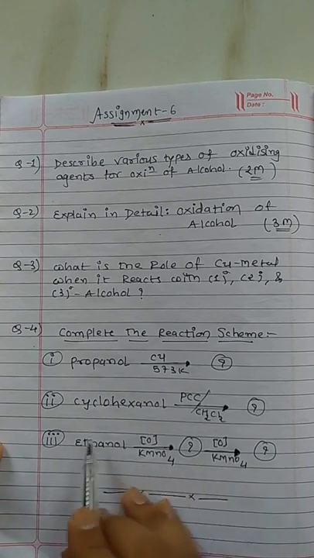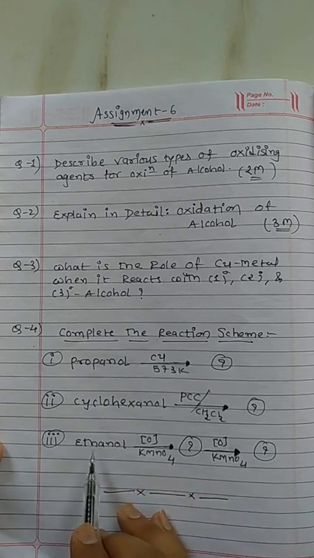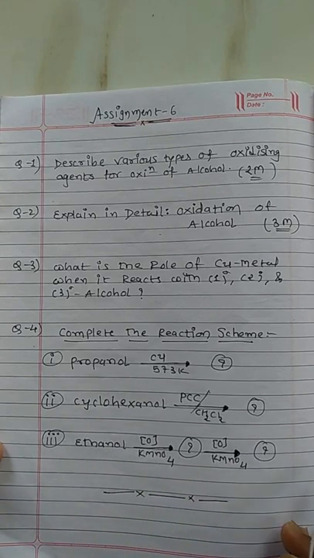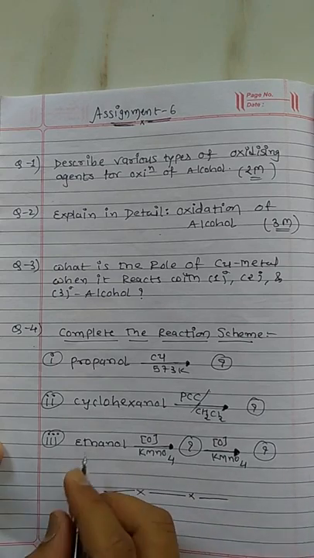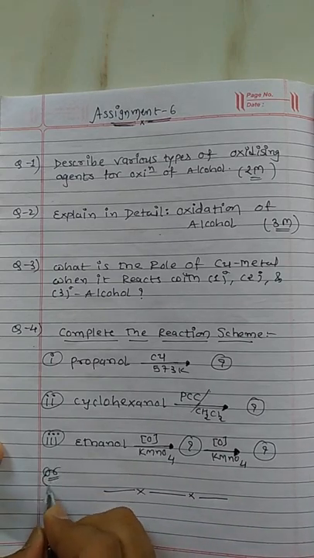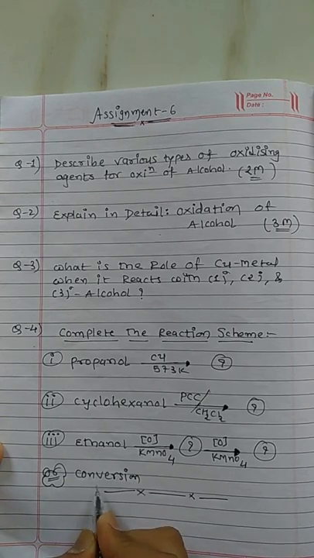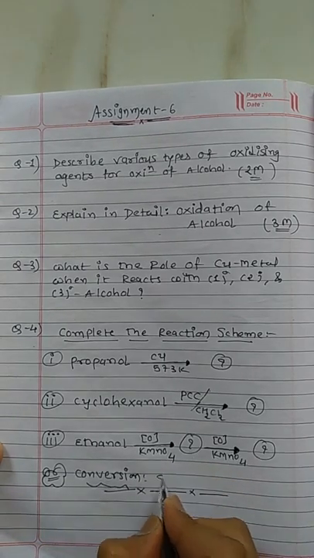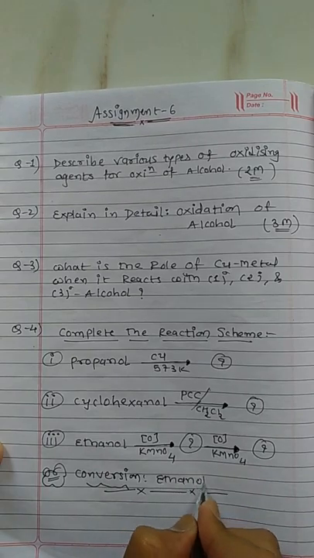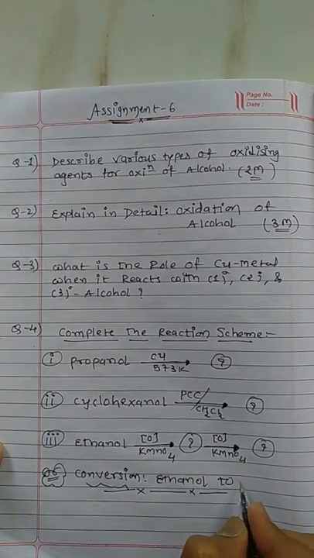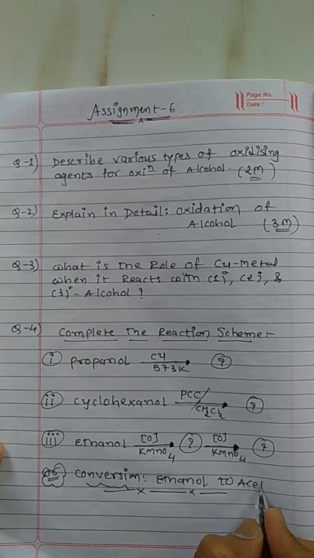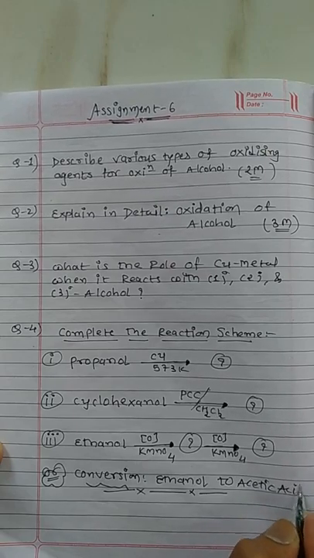It is a conversion type question, means how ethanol is converted to ethanoic acid. This is a conversion type question, so I will mention over here in the form of or. This is conversion: ethanol to acetic acid.